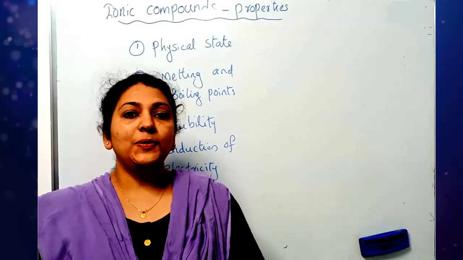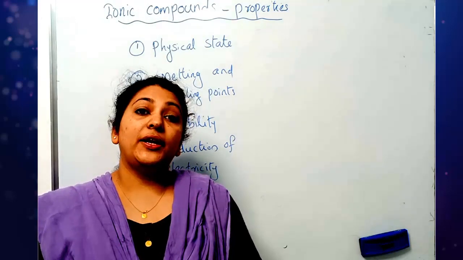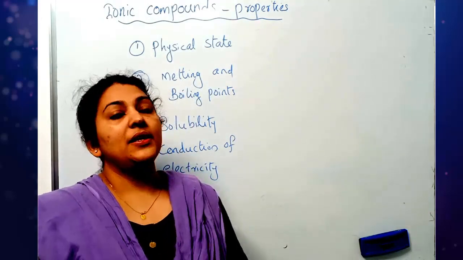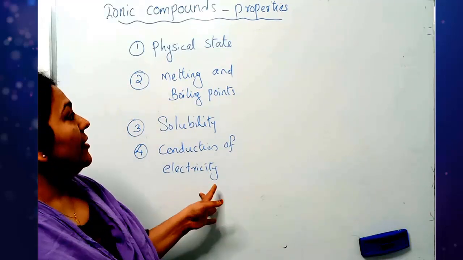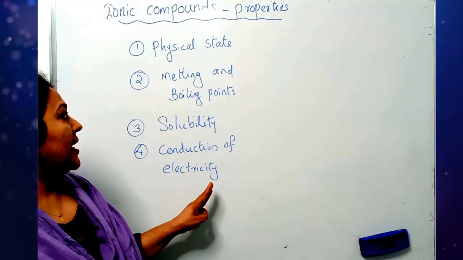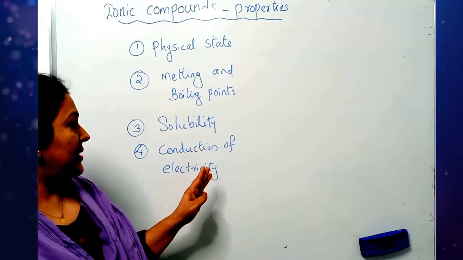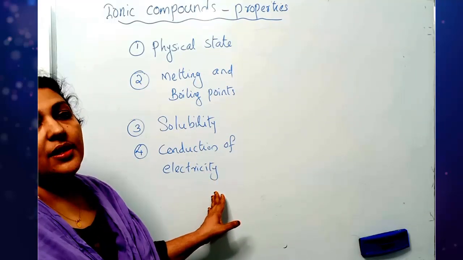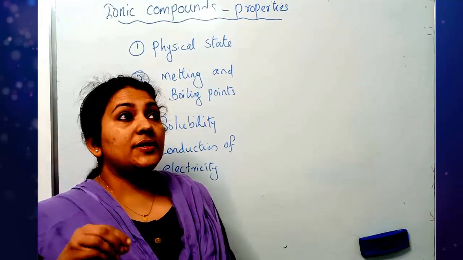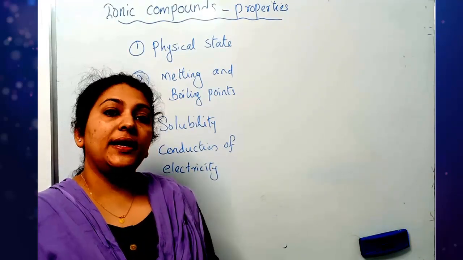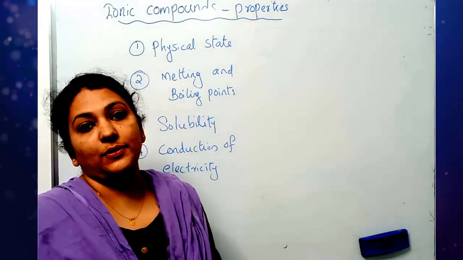Today we are going to discuss the properties of ionic compounds. I have written some properties on the board. What are they? Physical state, melting and boiling points, solubility, conduction of electricity. Before going to these properties, let us try to recollect what an ionic compound is.